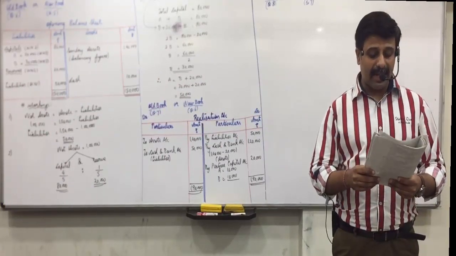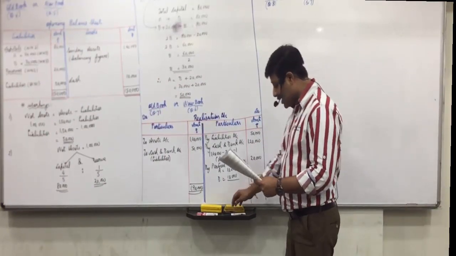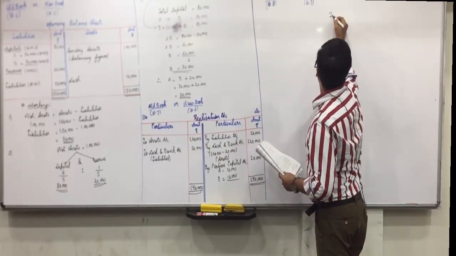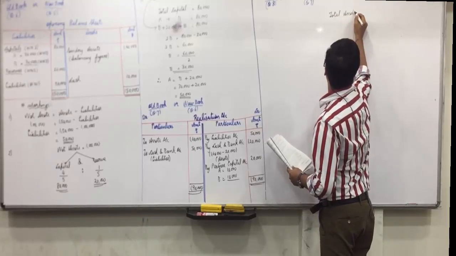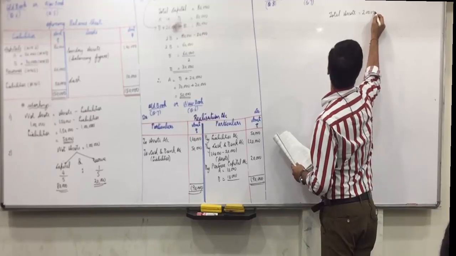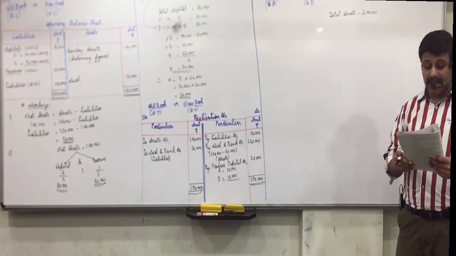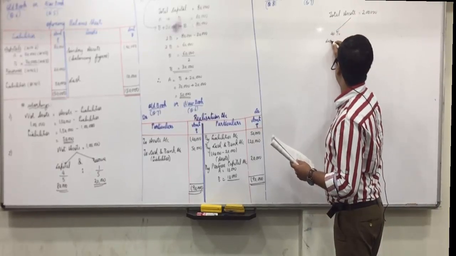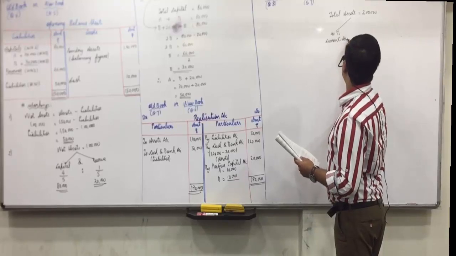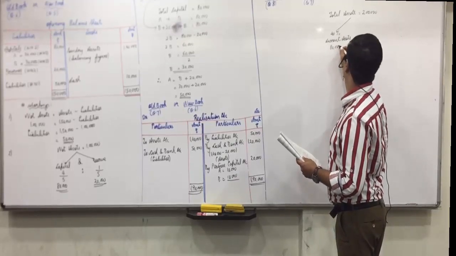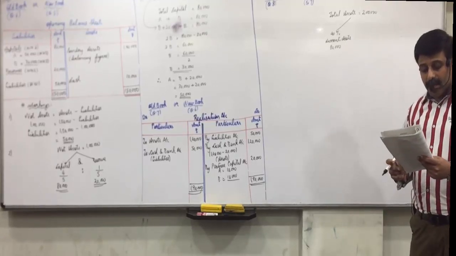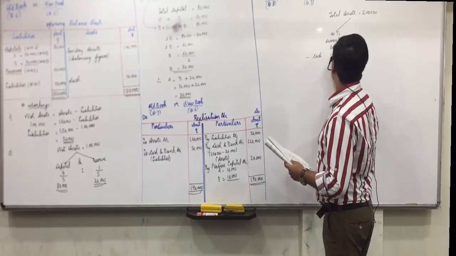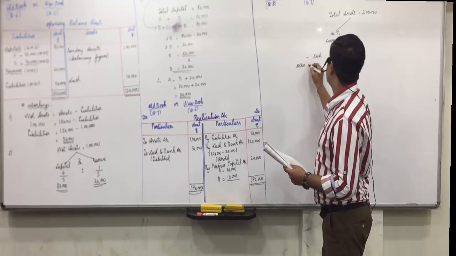Total assets of the firm at the time of dissolution is rupees 2 lakhs. Put the pens down. Out of which 40% are current assets, means 2 lakhs, 40%, 80,000. And including cash 10,000. Out of 80,000 again cash is 10,000, means other current assets are 70,000.